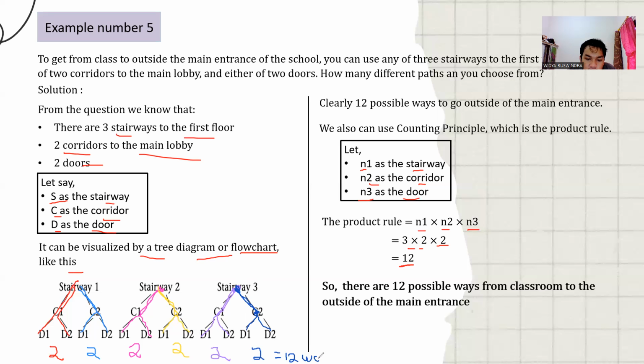The point is that the sum of all is 2 plus 2 plus 2 plus 2 plus 2 plus 2, which is 12. So clearly there are 12 possible ways to go to the outside of the main entrance. So there are 12 possible ways from the classroom to the outside of the main entrance.